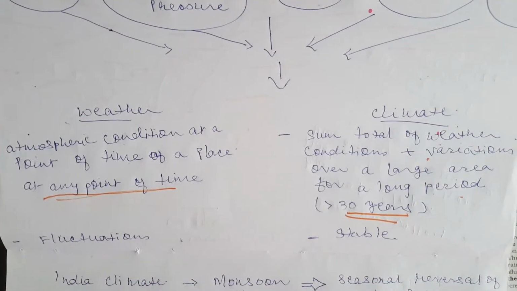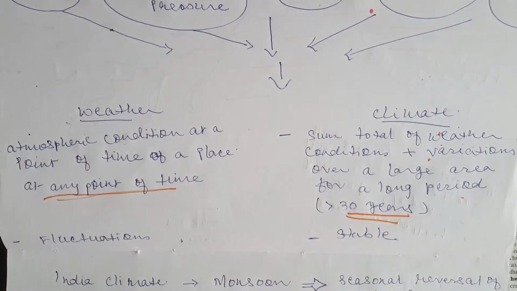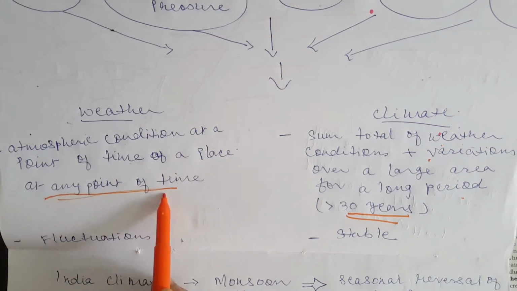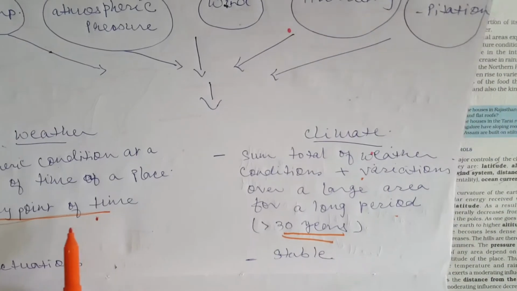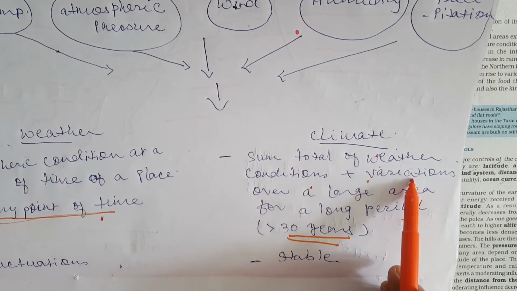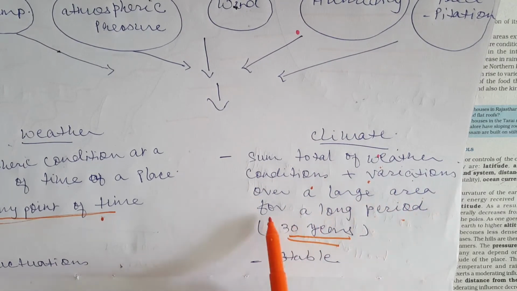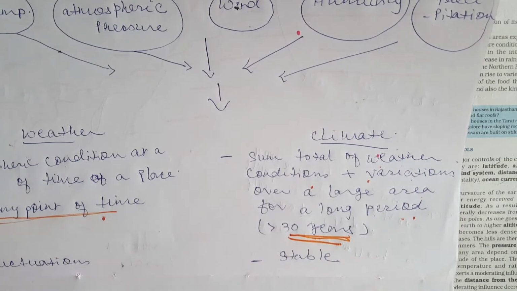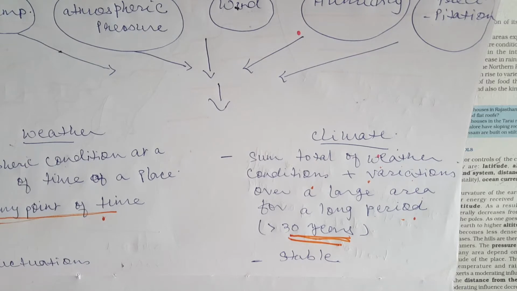What do we understand by the term weather and climate? Weather is the atmospheric condition of a place at any given point of time, whereas climate is the sum total of weather conditions and variations over a large area for a long period of time. Generally, a time frame of 30 years is taken to determine the climate of a place.